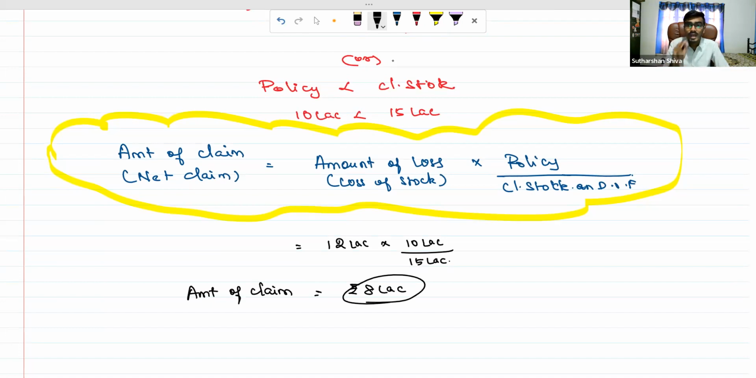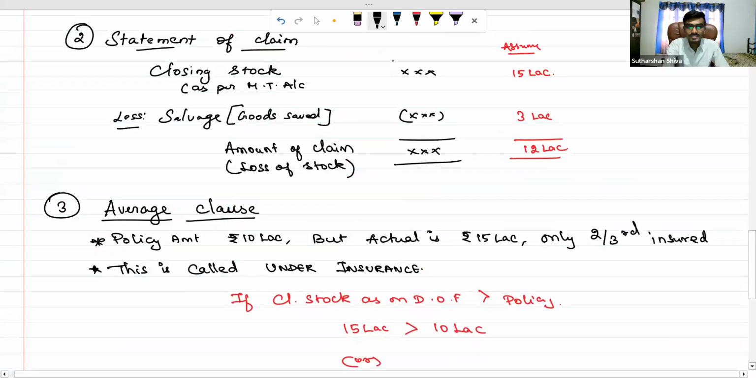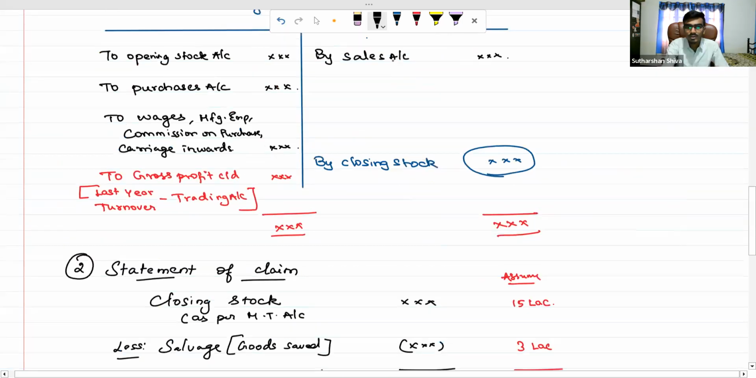Why? Because I am underinsured. If I am actually overinsured, I will get the entire 15 lakh. Suppose I have insured for 17 lakh, I will get 15 lakh. If I insured for 15 lakh, I will get 15 lakh. Only at the time of underinsurance, this average clause is applicable. Are you able to understand? Yes, that's fine. This is the end about loss of stock.